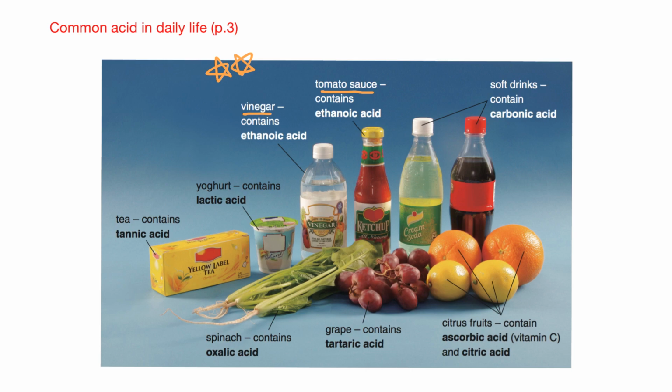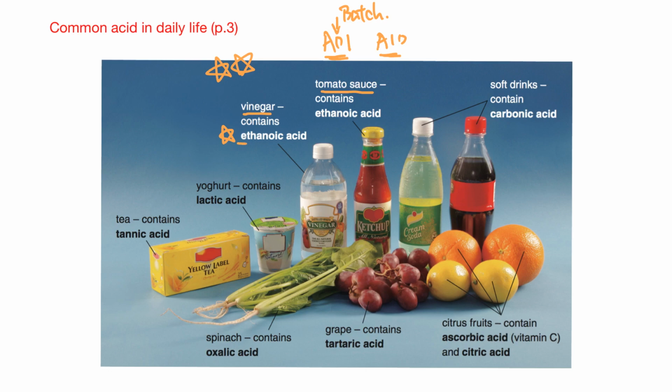If you go to McDonald's, you'll find that on the packing, they will have things like A01, A10. If you heard that tomato sauce has different tastes, it is because these are the batch numbers. If the tomato sauce comes from different batches, maybe the content of vinegar in it will be different. So therefore the taste, some of them may be more sour, some of them may be less sour. Both of them contain ethanoic acid.